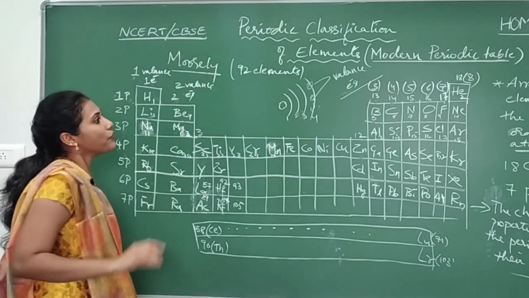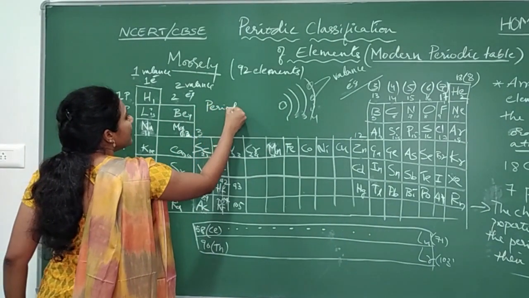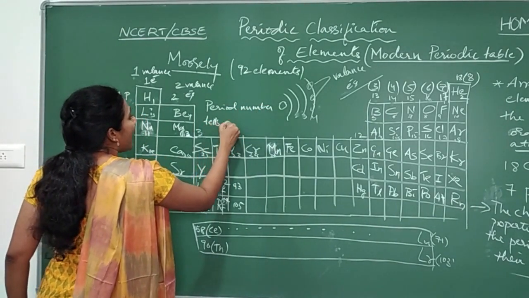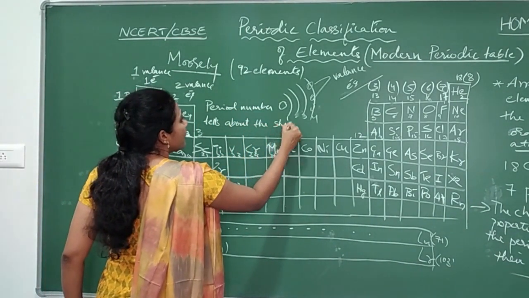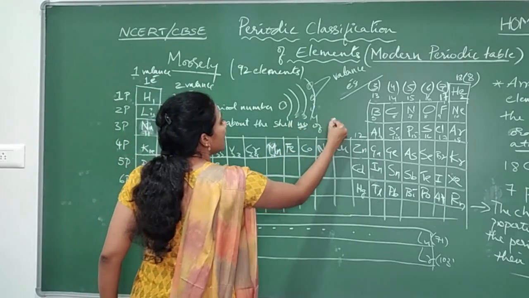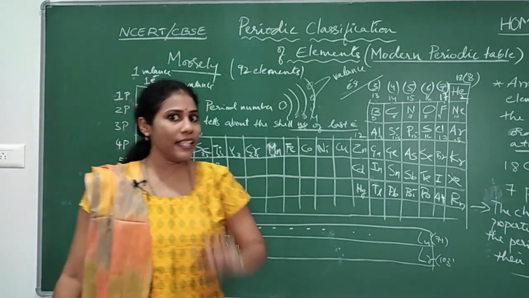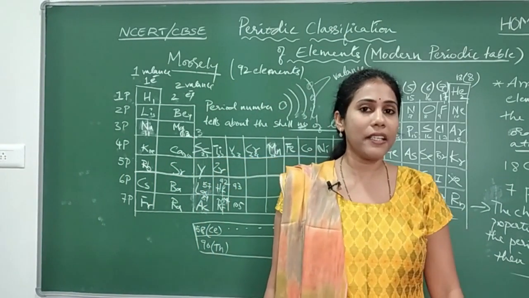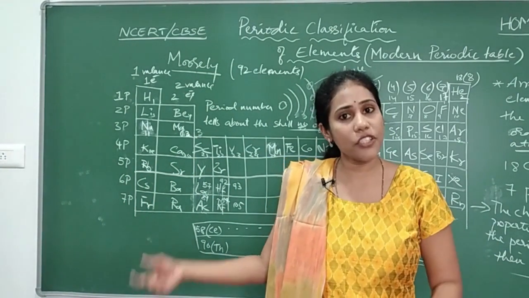Okay, so that is also a very important point you have to remember. Period number tells about the shell number of the last electron. This is very important. Knowing about the last electron is very important, because only the last electrons participate in chemical reactions. It is our duty to know in which shell it is, first shell, second shell or third shell.